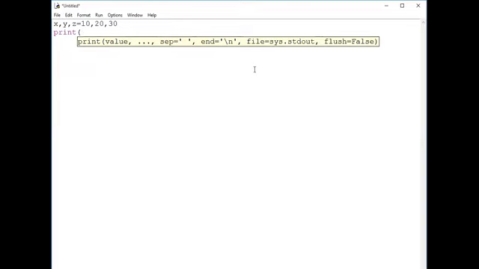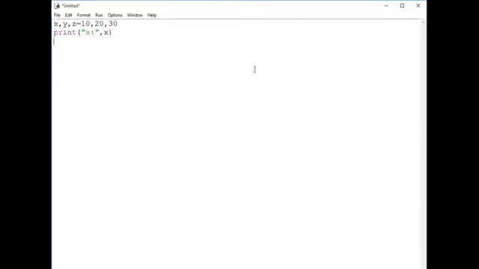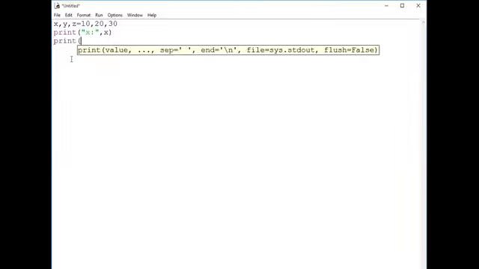I want to display the content of x. Print the value of y. Does it work or not? Let's see. Verify.